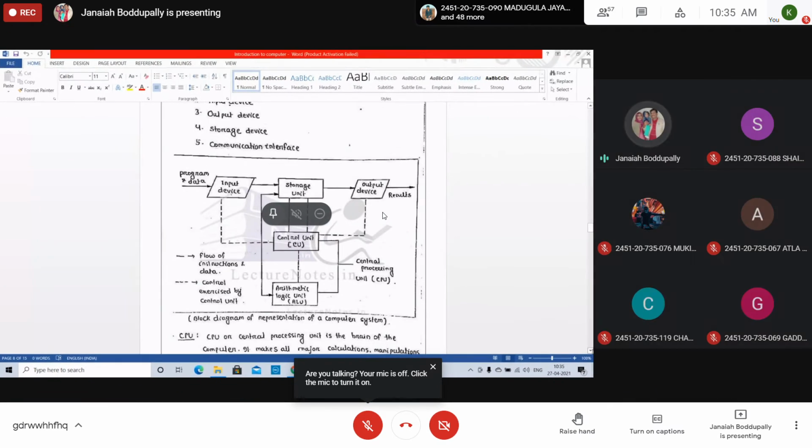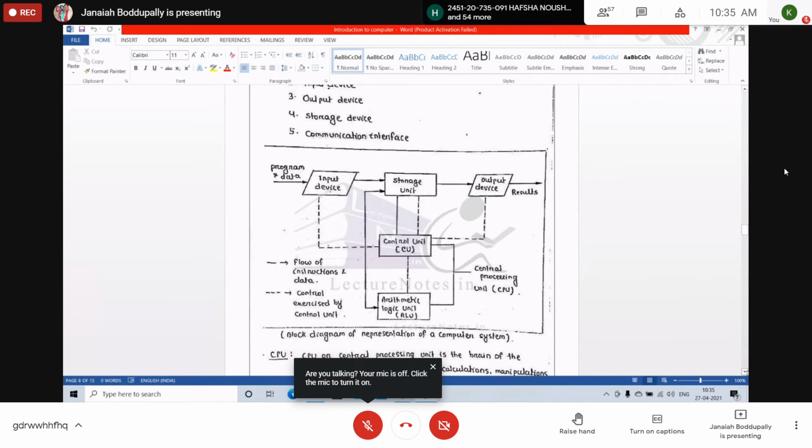Right? In our homes there is a box, the CPU. Anyone having a computer at home? Yes, a desktop. In a laptop, we cannot see the parts separately. But in a desktop, we can see separately what is the monitor, what is the printer, what is the CPU, what is the keyboard, what is the mouse. But in a laptop, everything is fixed in one part.